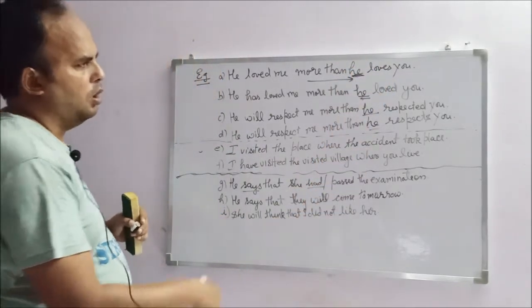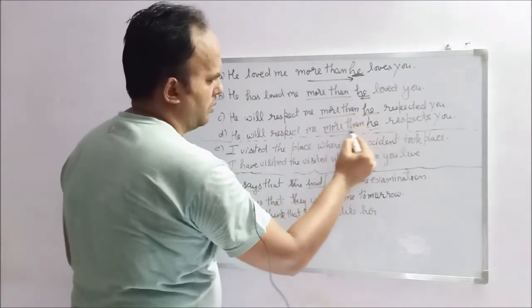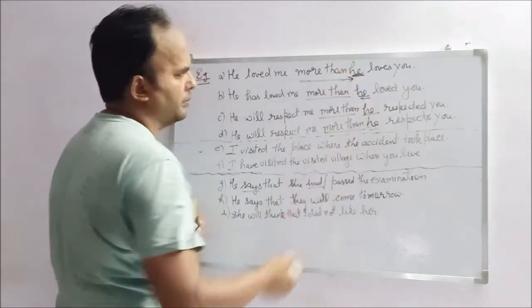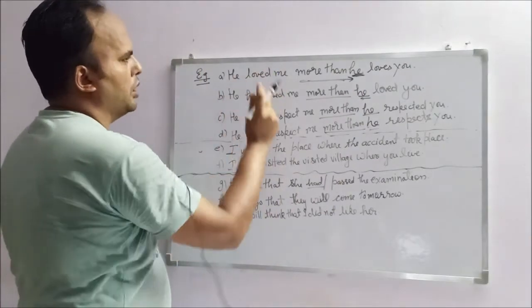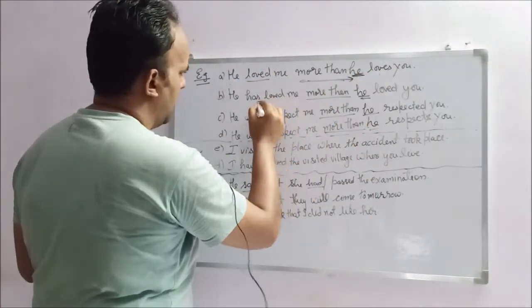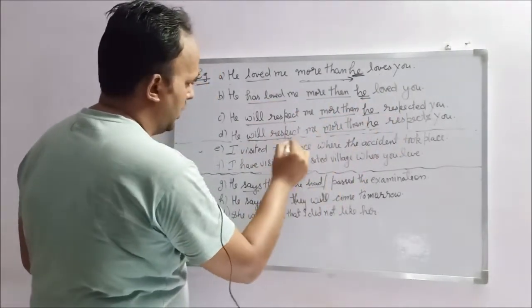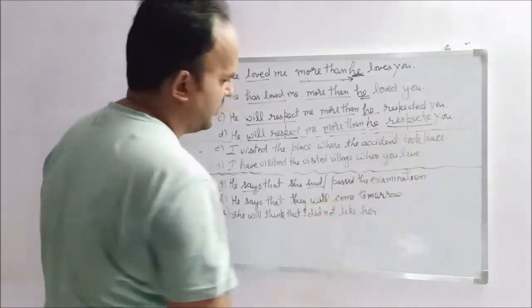Second thing, look carefully: more than, more than. Principal clause, subordinate clause: loved, loves; has loved, loved; will respect, respected; will respect, respects.